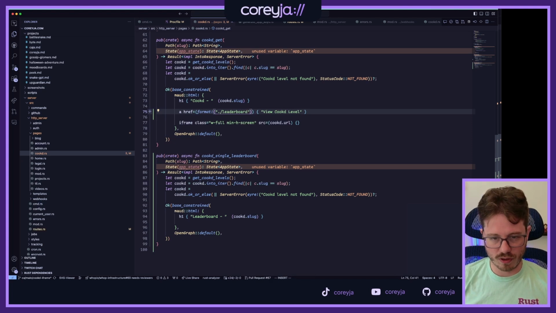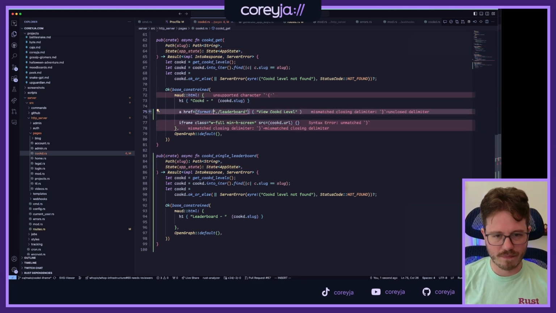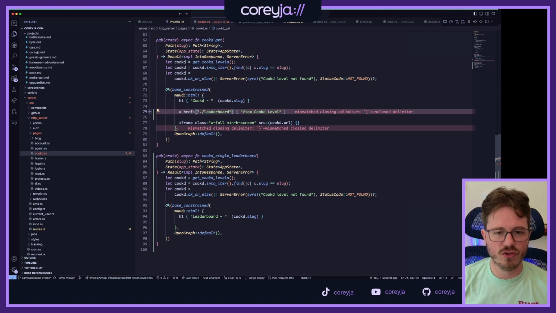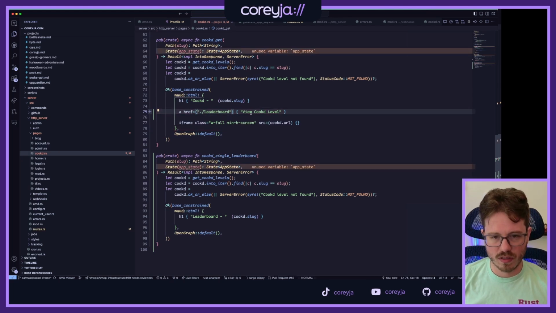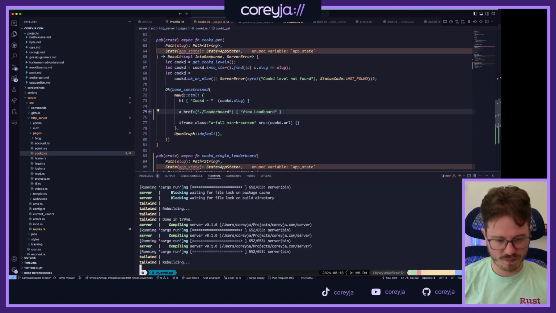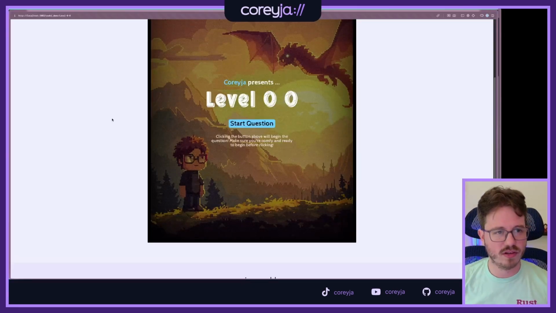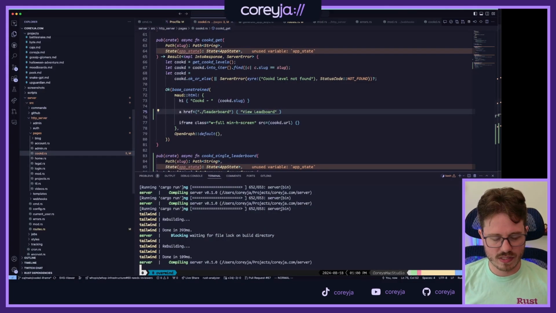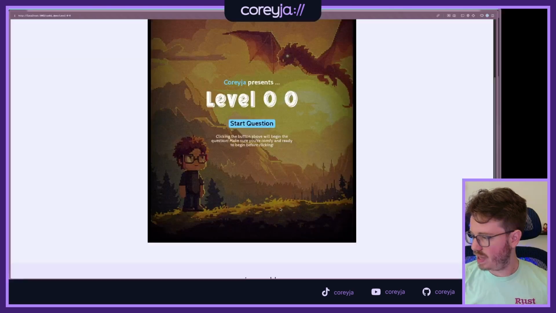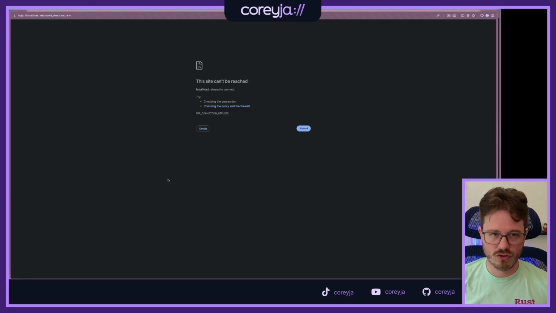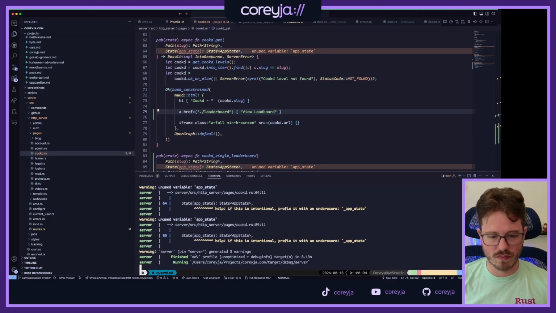Local link to leaderboard. And then I don't need this at all. I don't need the format. You're on this page, you can just go to leaderboard. And then this is view leaderboard. Love it. Cool. I do have that set to watch nicely. Once that is done and compiled, look at that. We can refresh. I say that and then it doesn't work. Oh, running. There we go.